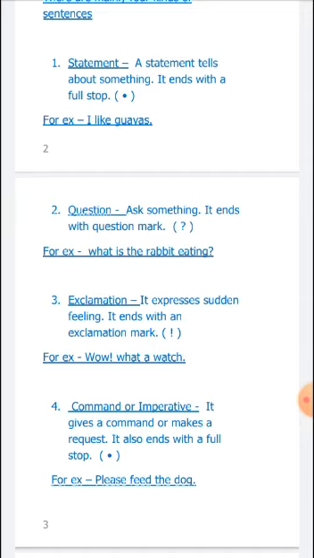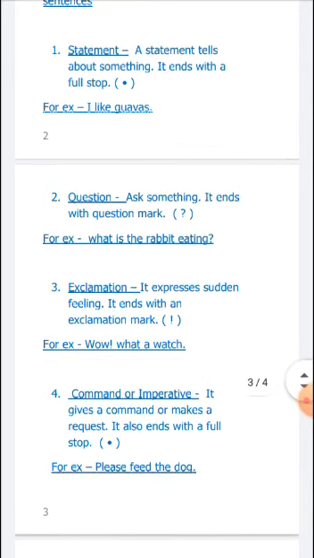Okay, now the third one, exclamation. An exclamation sentence expresses sudden feeling, like wow, what a beautiful flower, or wow, what a watch. And one more thing, it ends with an exclamation mark. See, in the example, wow, what a beautiful flower. As you know, in our school there are so many beautiful flowers.